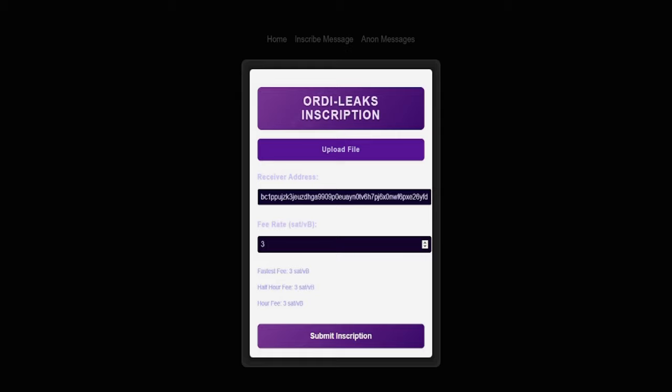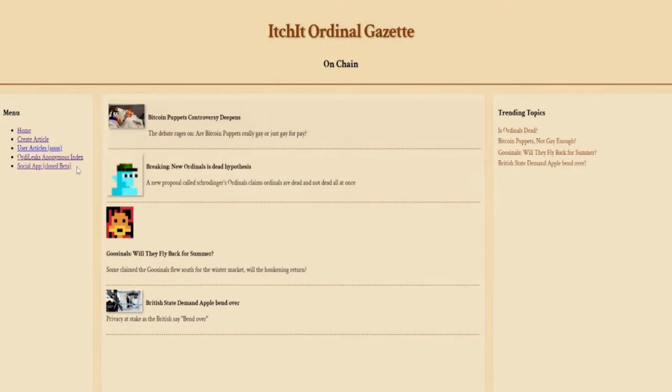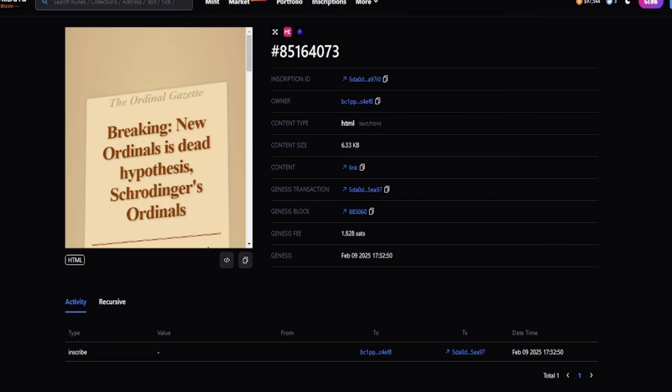Now the second thing about this that makes it really interesting is not only are all these articles on here, but you can create your own articles. I will have a tab here, and if you press user articles, it just goes to a dead link at the moment, because I'm going to make another page that is just user articles, similarly set up like this. So if you have something to say and you want people to hear you say it, write an article about it and then inscribe it, and you can put it on chain forever.